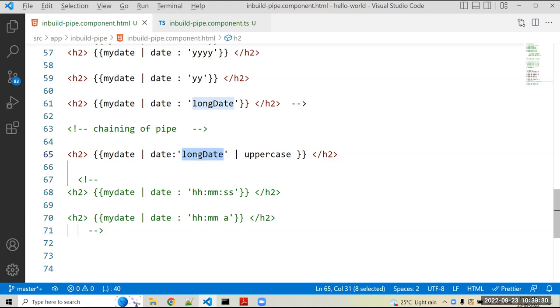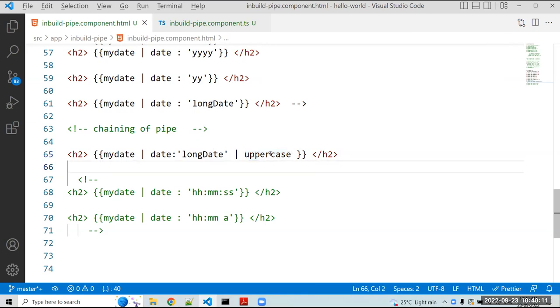But here, my date is first applied with that date pipe, that is long date. Whatever the output of this pipe, the next pipe will be applied on that output data. The previous pipe's output data is applied on your next pipe. But it will not happen if you want to apply uppercase directly on my date. It will not work, or you cannot use it in that way. It does not work, basically.